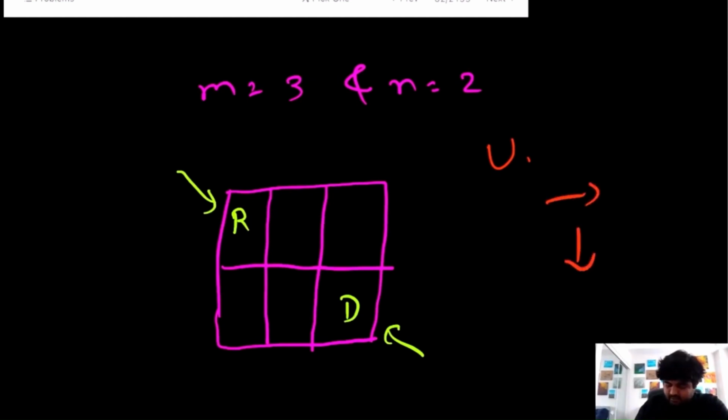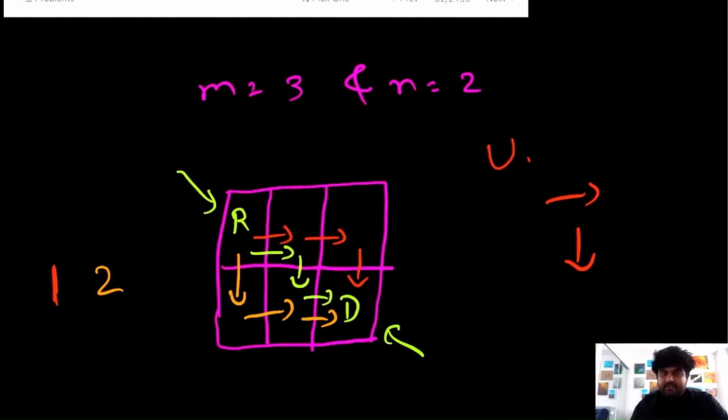So let's see what the possibilities are. So this is one possibility, so this is one path. I'll just mark it somewhere. Now this is the second path. I'll also mark it somewhere. So this is the second path. So have we exhausted all possibilities? No, there still exists a third path, and the third path is like this. 1, 2, 1. And apart from these, we cannot make any more paths.